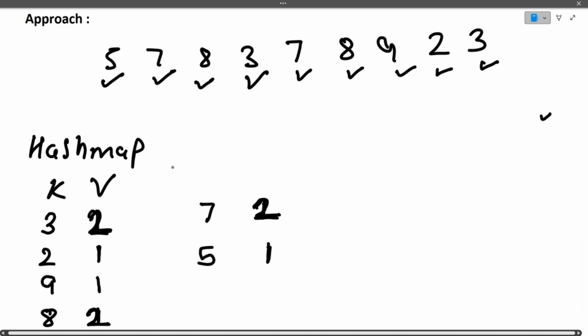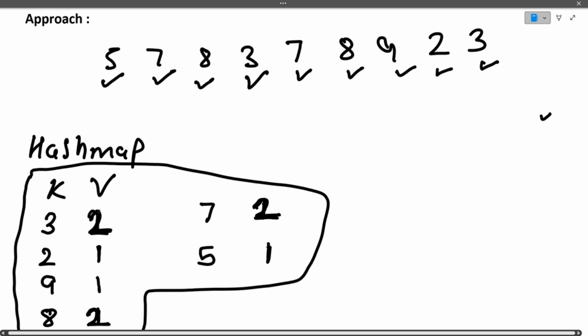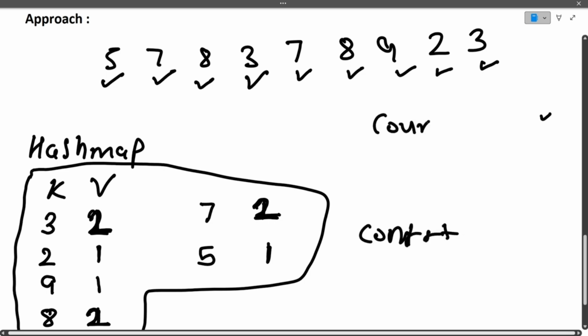Now what did we have to find? We had to find the count of repeating digits. So now we will traverse the entire hash map, and those keys whose value is greater than 1 are the repeating ones. For those we will do count plus plus. Initially our count was 0.